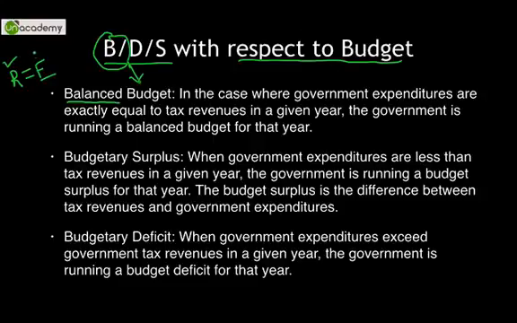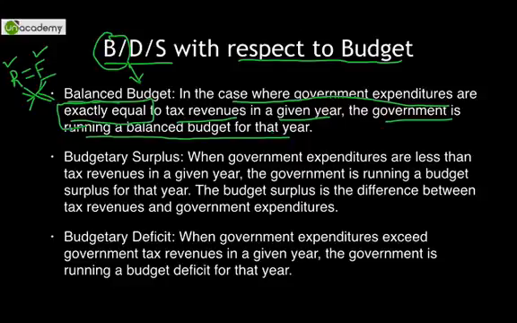Whatever you earn, you are spending everything. There is no less or no more scenario. It is a balanced budget. So, where government expenditure is exactly equal to the tax revenues in a given year, the government is running a balanced budget for that year. Is that understood?